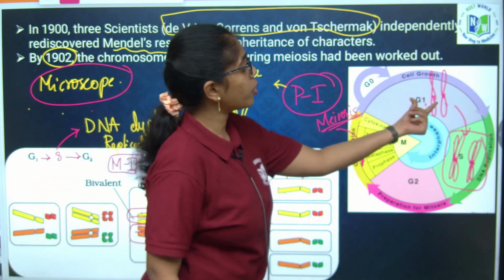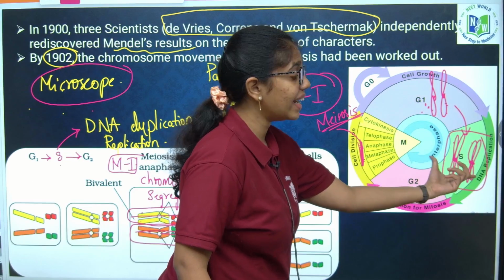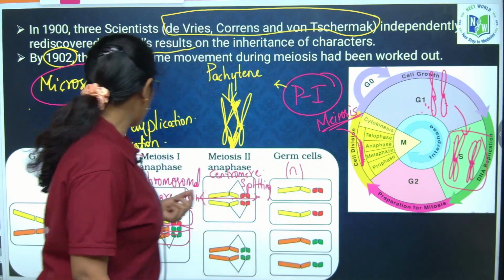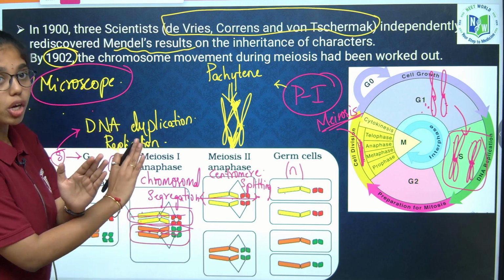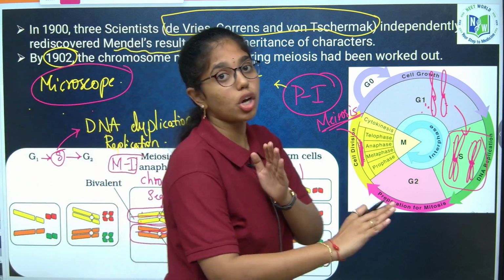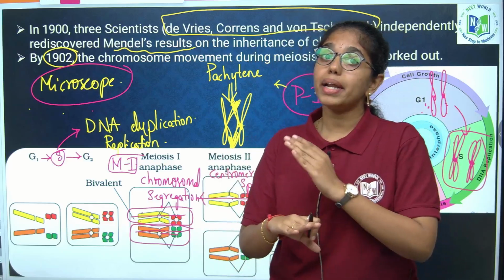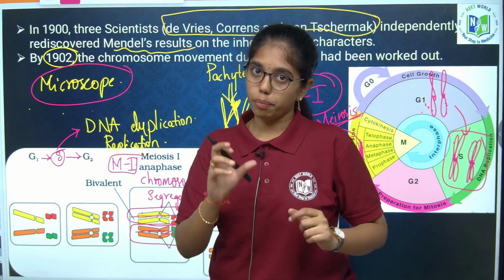It was proved that in S phase DNA duplication happens, the chromosome number remains the same, and exchange of alleles or traits happens in the pachytene stage of prophase 1.